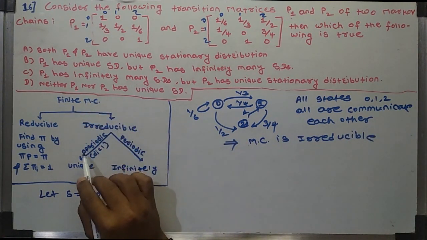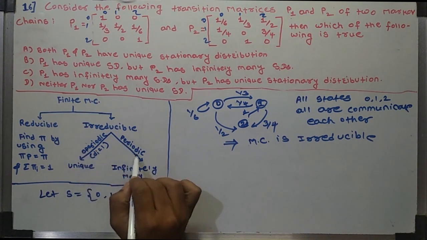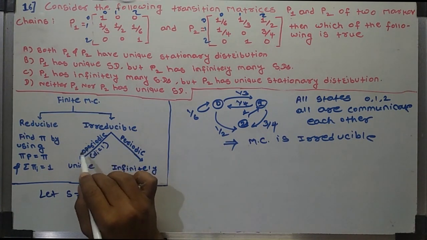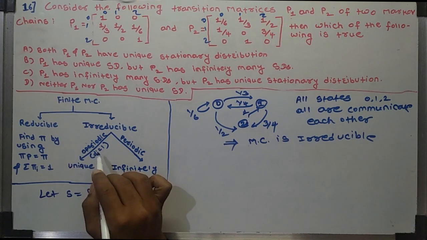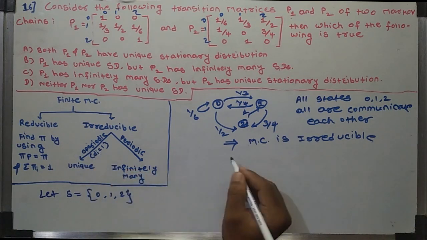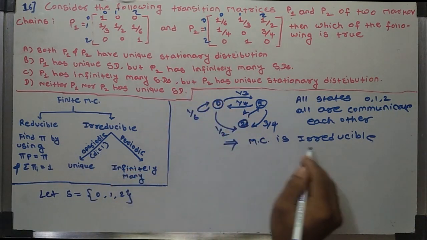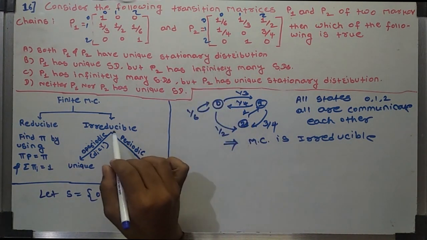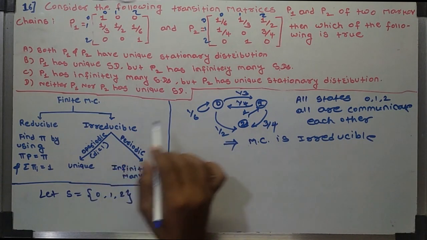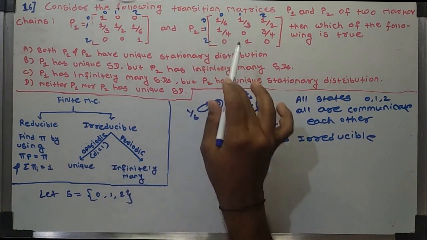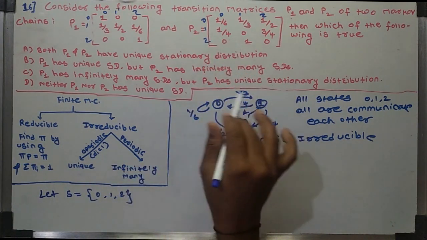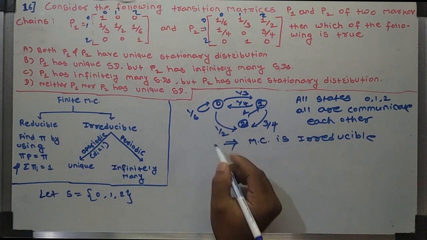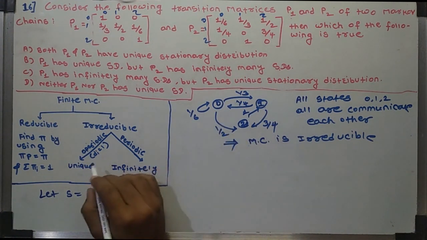Then we need to check whether this Markov chain is periodic or aperiodic. For aperiodic we check whether the period of a state is 1 or not. Since the Markov chain is irreducible, if we check the period of any one state, the period is the same for all states. So we check for state 0.